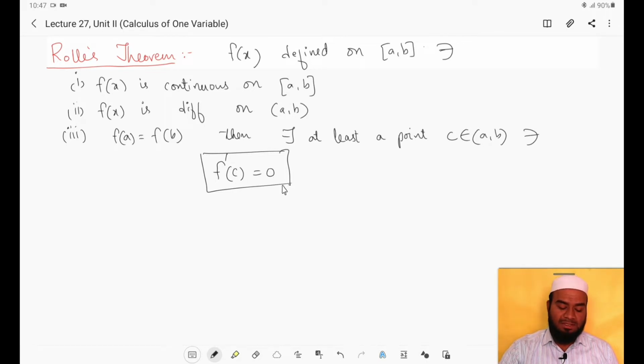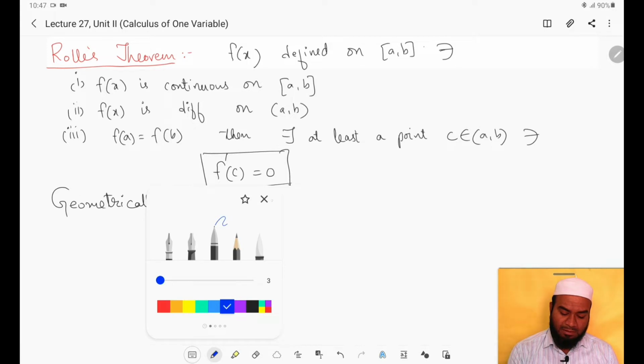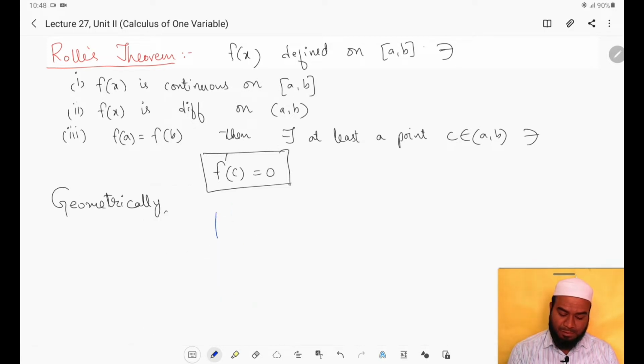Geometrically, what is the meaning? Let us understand. Suppose I am having a curve which is something like this. Let this be the function f of x.